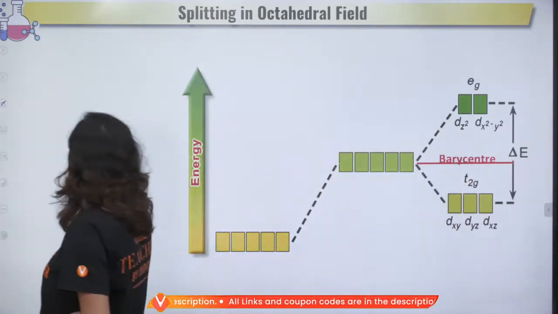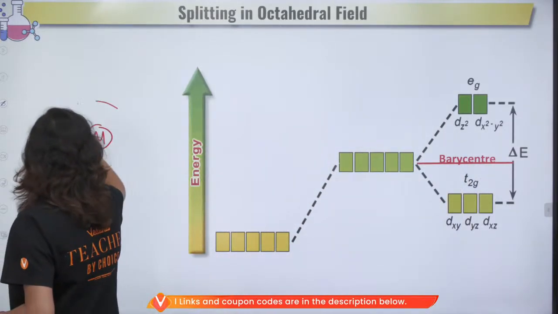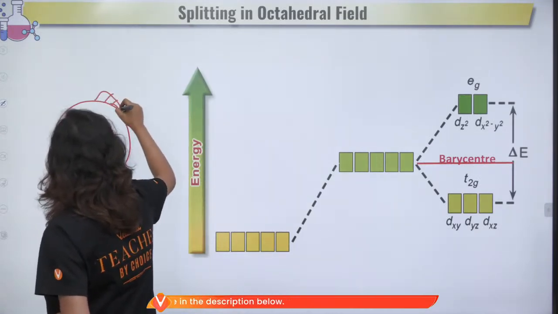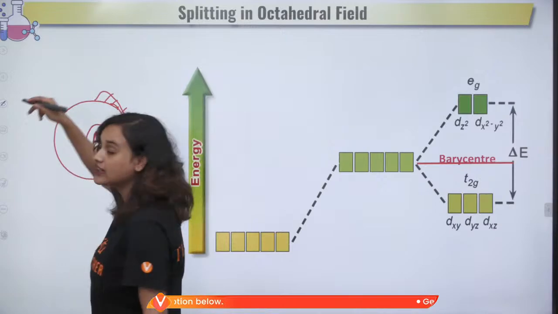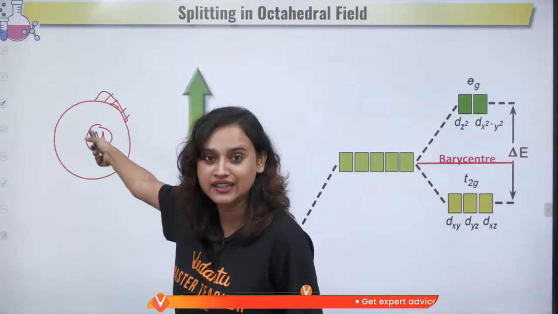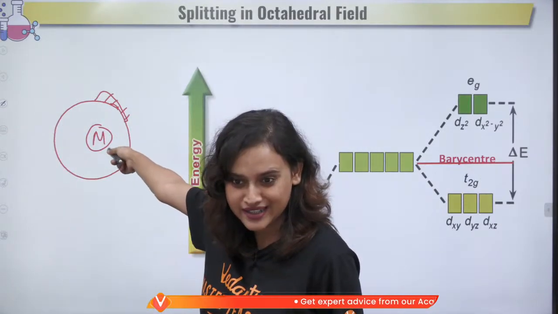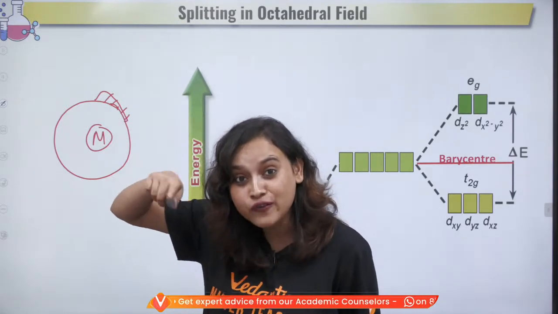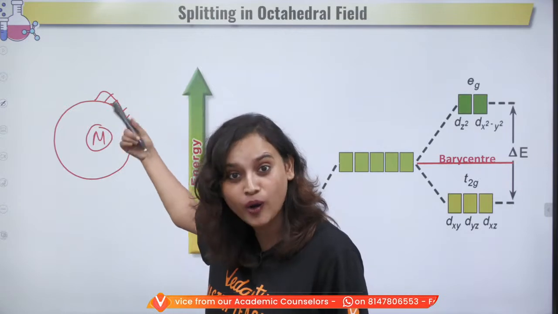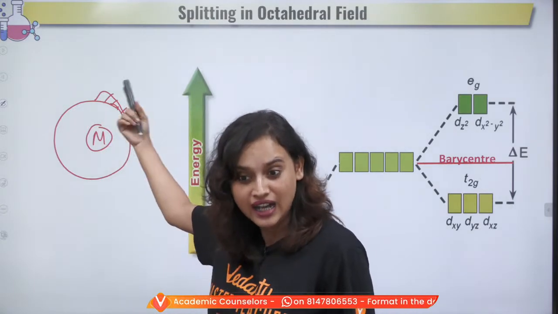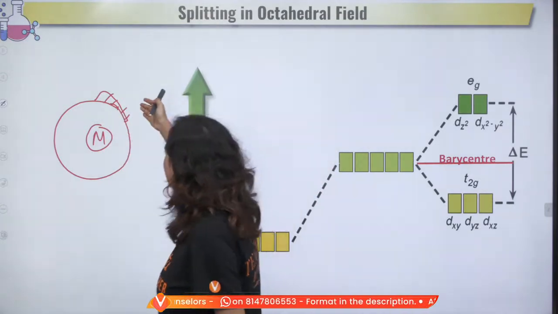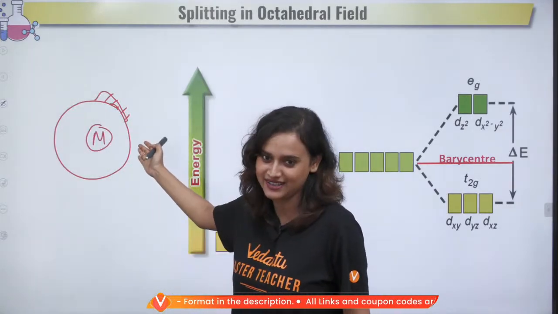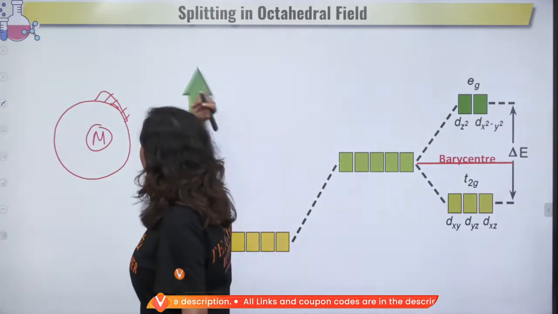Take a look at it. If this is the metal here, these are the outer orbitals, or let's say these are the d orbitals. So Kaushiki, do you understand here? Aren't we talking about the 3d, 4d, 5d series? The d orbitals are where the outer electrons are, Kaushiki. Did I answer that? So here are the d orbitals.